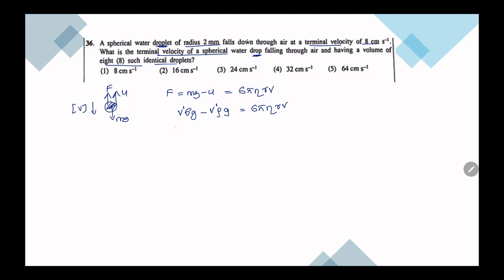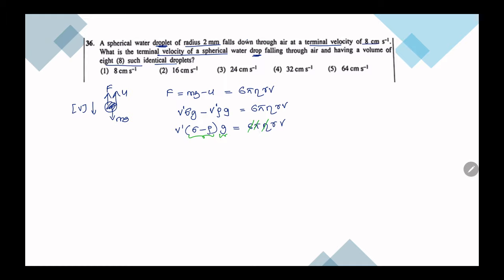So V dash times (rho minus sigma) times g is equal to 6 pi eta rv. Between the first and the second droplet, this is constant. Okay, this term is constant, this term is constant, 6 pi eta is constant.